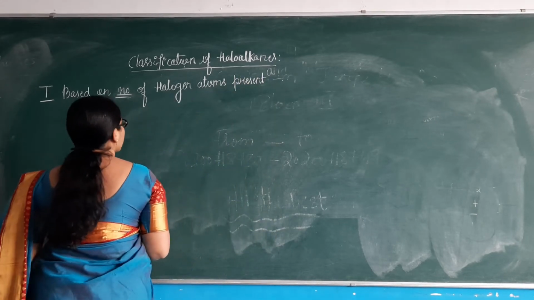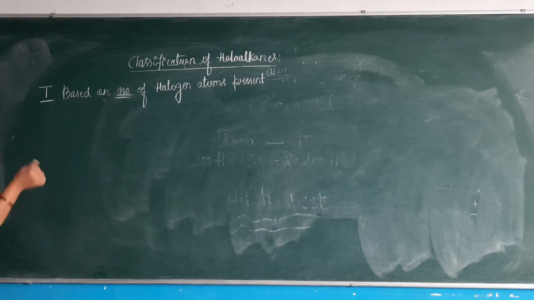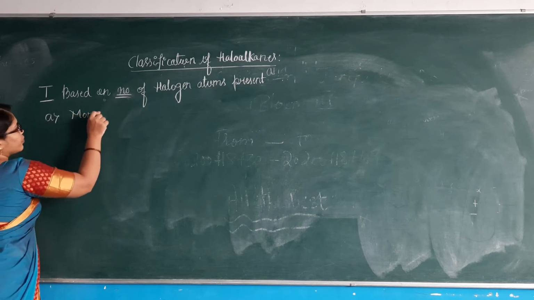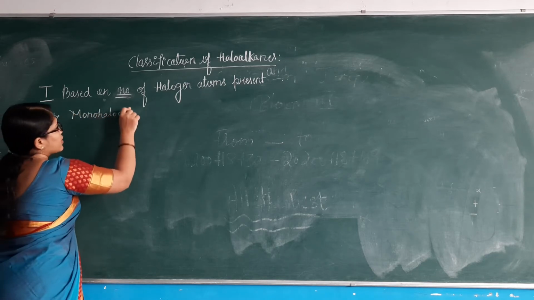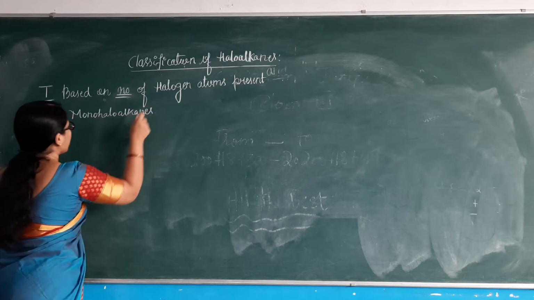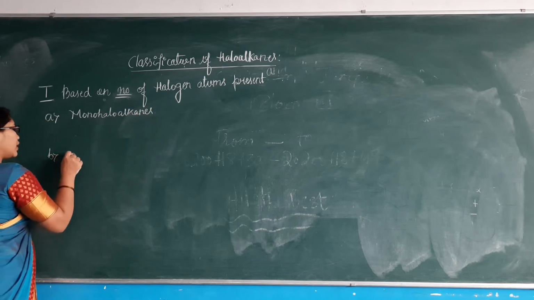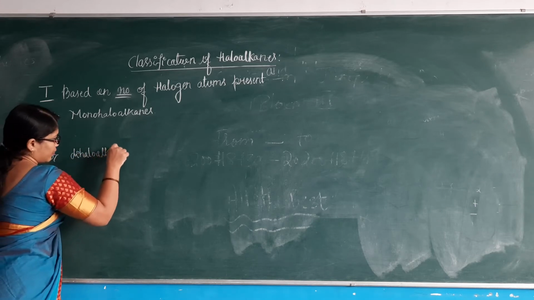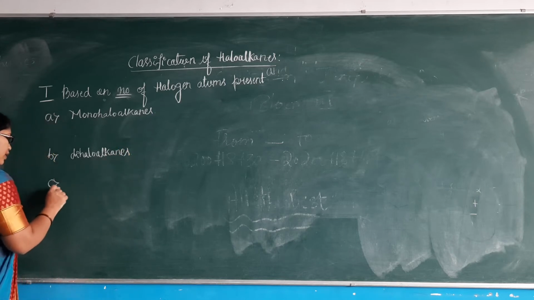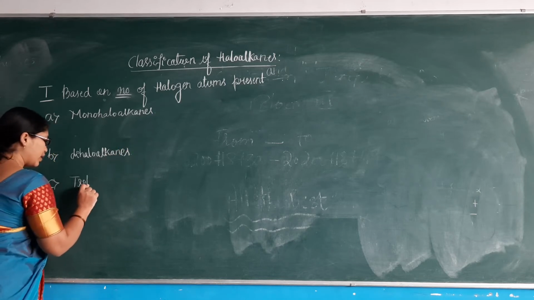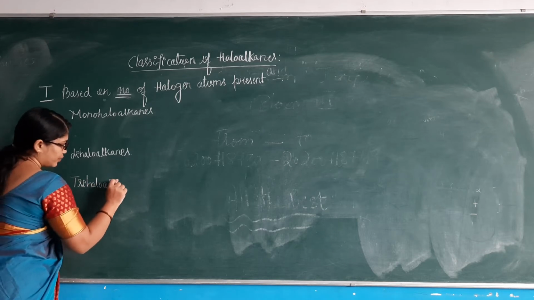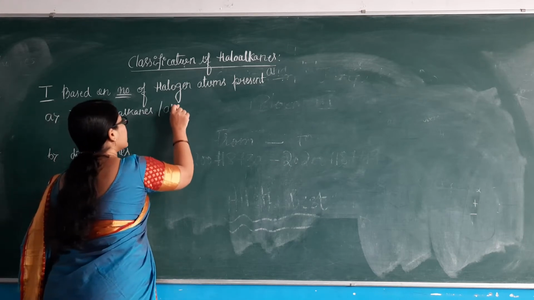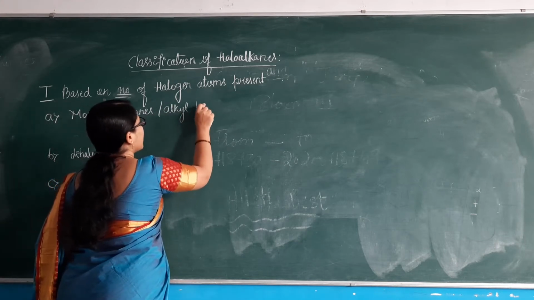Based on the number of halogen atoms present, they are mainly classified into subcategories: A, monohaloalkanes; B, dihaloalkanes; and C, trihaloalkanes. These haloalkanes are commonly called alkyl halides.